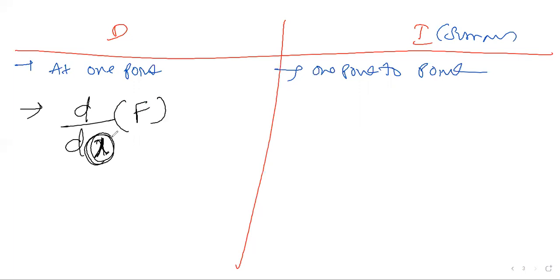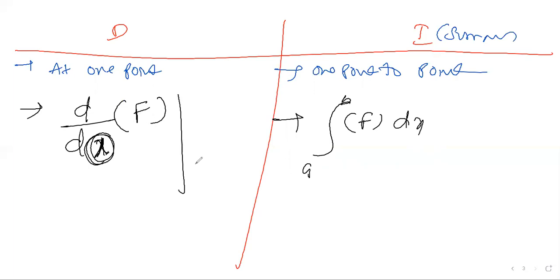Okay, the integration notation is like this: integration from point a to point b of f into dx. This is the notation of integration. This is differentiation, d by dx of a function at x is equal to a. This is at x is equal to a to x is equal to b. Clear? Let us take an example here.